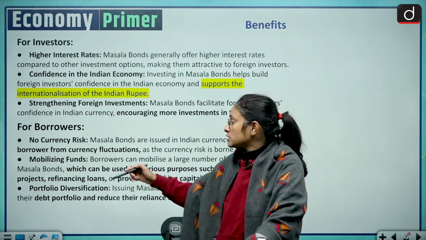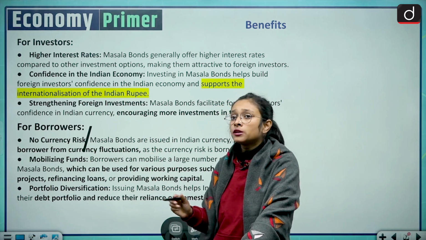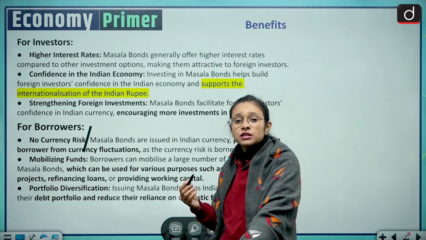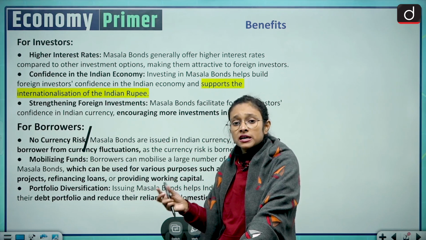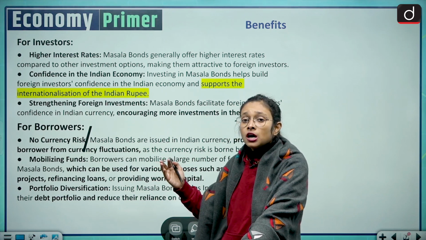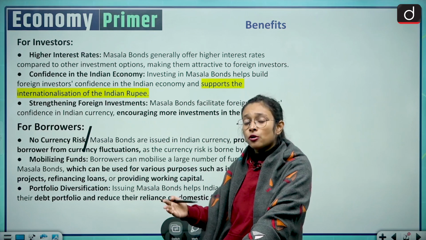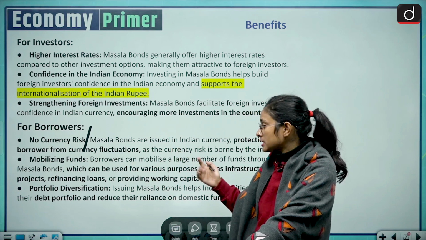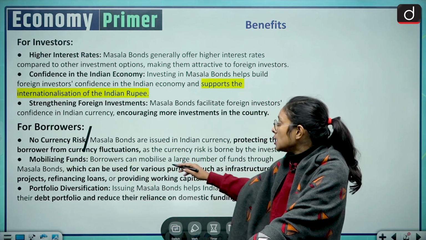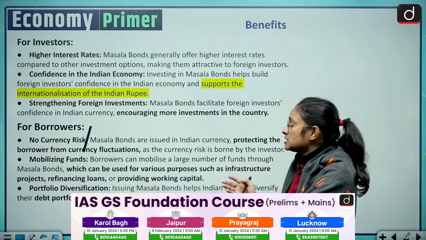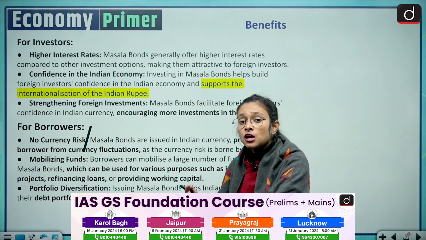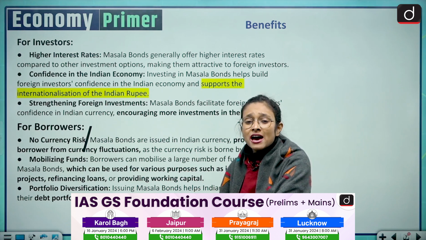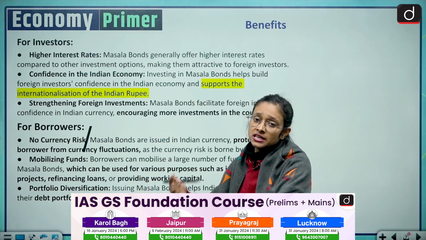And on the other hand, there are also benefits for the borrowers: you don't have to take much currency risk. There is no currency risk, because if you are borrowing in dollars, you may always be susceptible to the currency situation, but here you are borrowing in the rupee denomination, so there is no currency risk. And also mobilizing funds. Borrowers can easily mobilize the funds because they are getting funds in the rupee denomination, so they don't have to deal with the peculiarities which other currencies have.